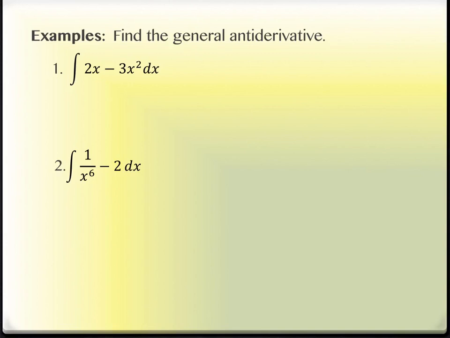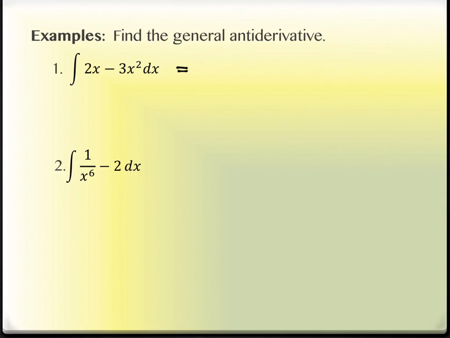2x. Okay? There's a notation that I haven't identified yet for you. This notation right here, it's like this tall, skinny S. This is the notation for antiderivative, kind of like my prime is my notation for derivative. You don't need to write it again when you're working on it. You're just going to write the answer afterwards. This is going to equal this. The dx on the end is sort of like the beginning and the end of a parenthesis. It starts with the script S, it ends with the dx.